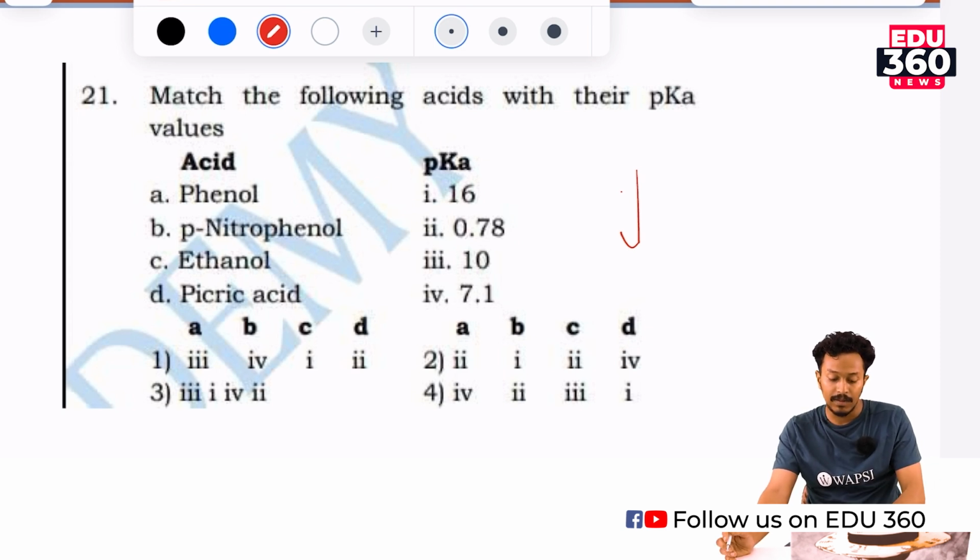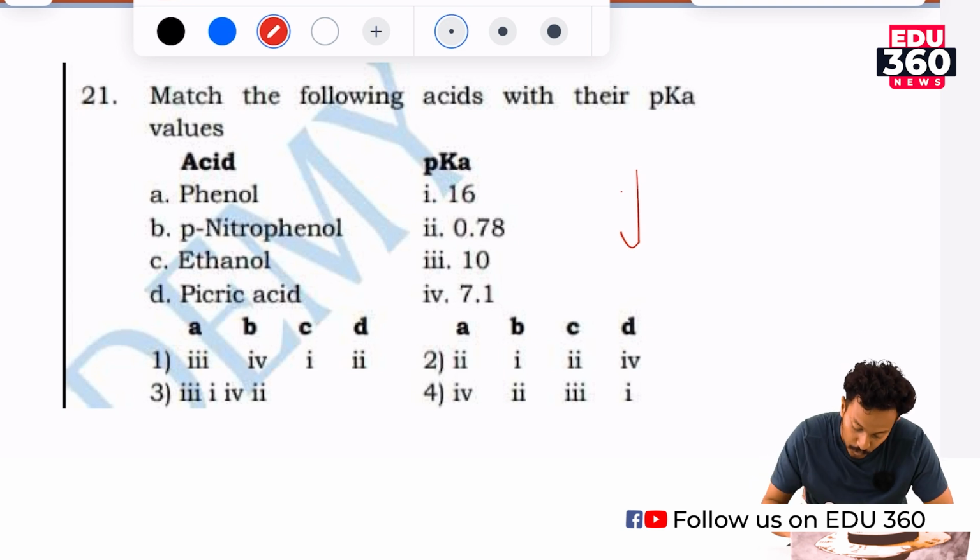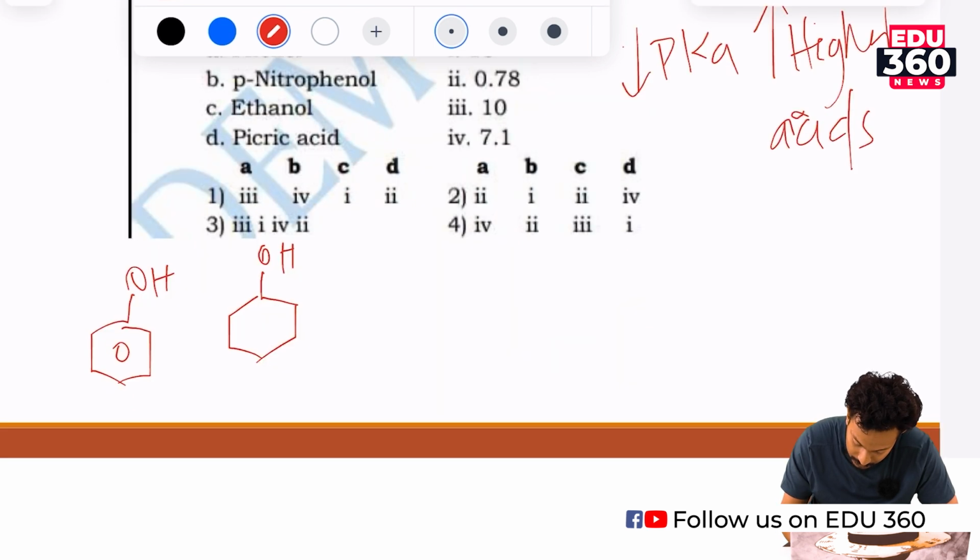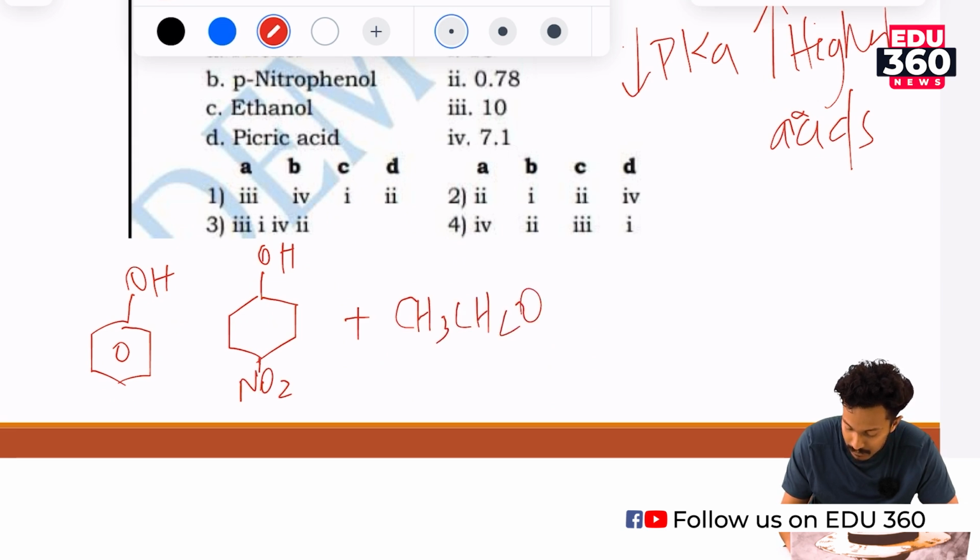Here there are 4 options: phenol, para-nitrophenol, ethanol, and picric acid.